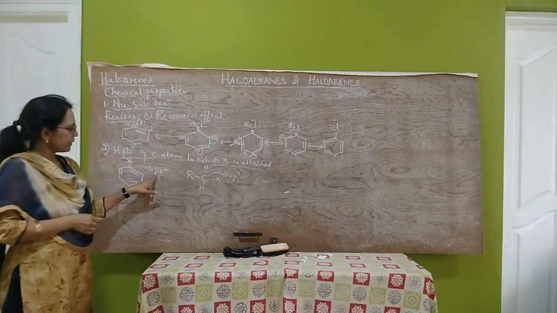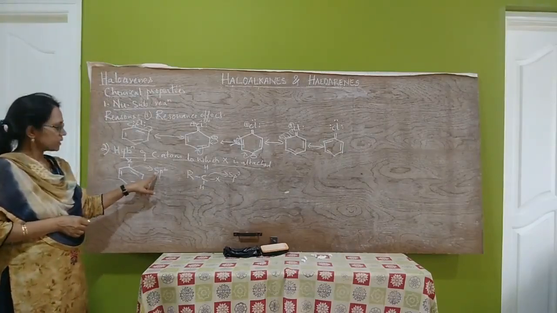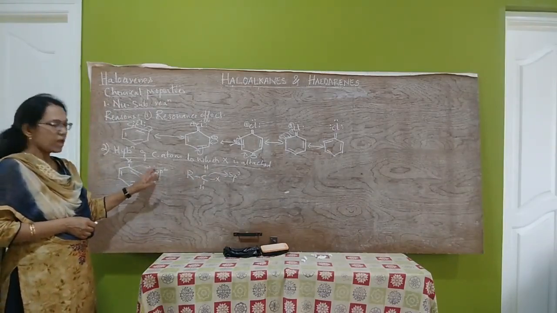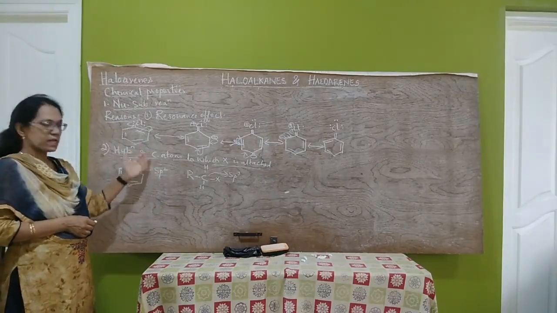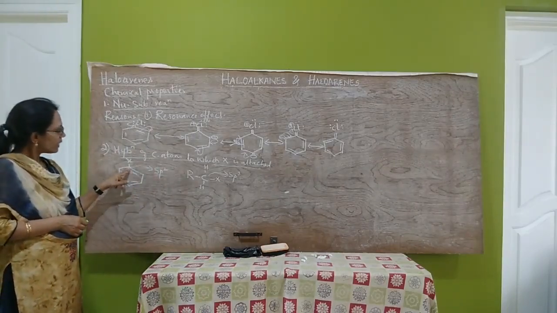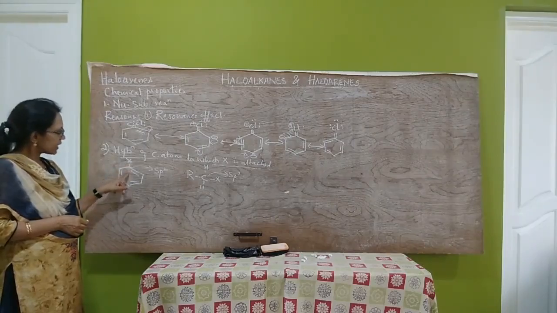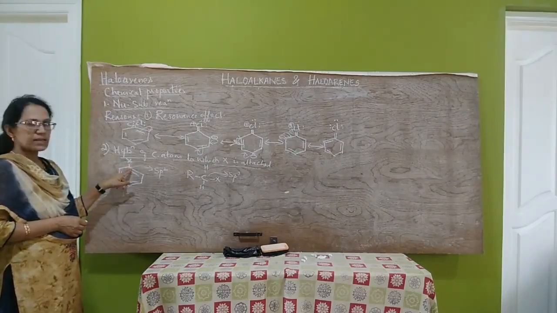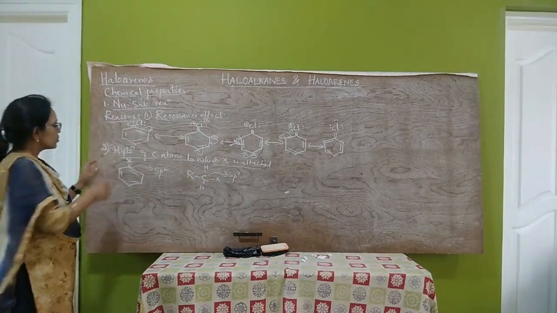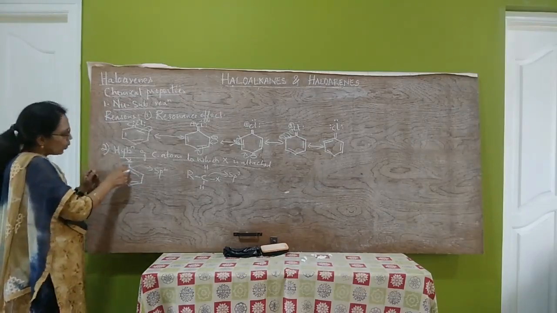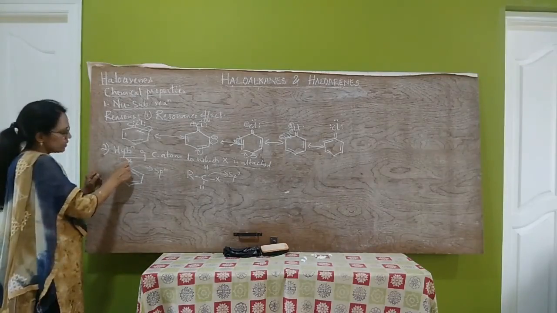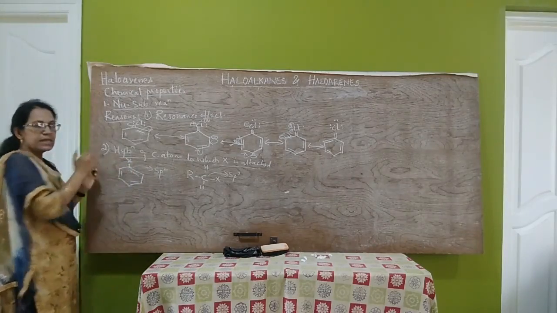So sp2 hybridization means more s character compared to sp3. As we know, the higher the s character, the higher the electronegativity. Therefore, in haloarenes the carbon atom to which the halogen is attached is more electronegative than in haloalkanes. So it holds the C-X bonded electrons tightly.